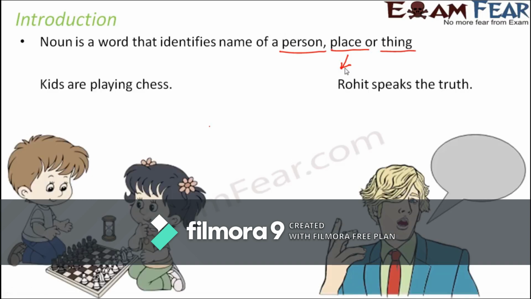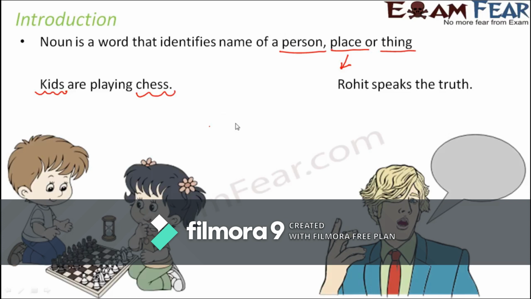Now let us look at examples. Our first example is: kids are playing chess. Here, if you look at the word kids, kids identify a group of people, like people who are younger in age, so we refer to them as kids. So kids is a noun. Similarly, chess is a game, right? Chess basically refers to the name of a game. So this is also a noun.